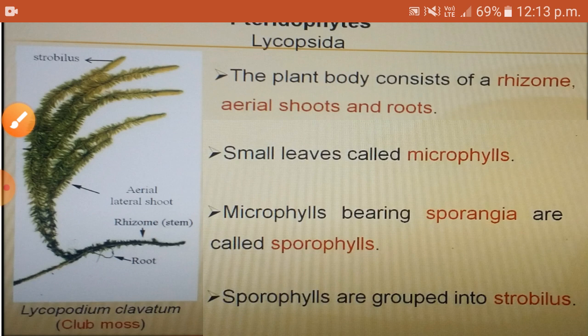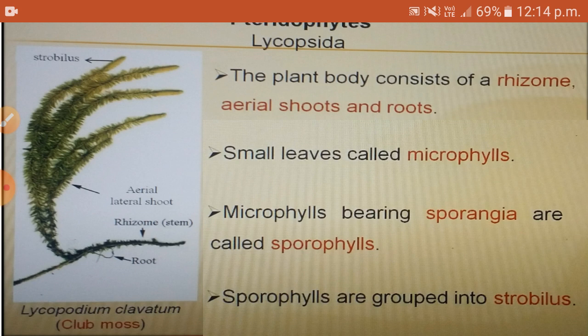Rhizome is actually an underground stem which is horizontal and grows continuously. Rhizome gives rise to aerial lateral shoots and also numerous adventitious roots. The leaves are small. Therefore they are called microphylls, which means small leaves. Some microphylls are special because they bear sporangium. Such microphylls bearing sporangia are called sporophylls.